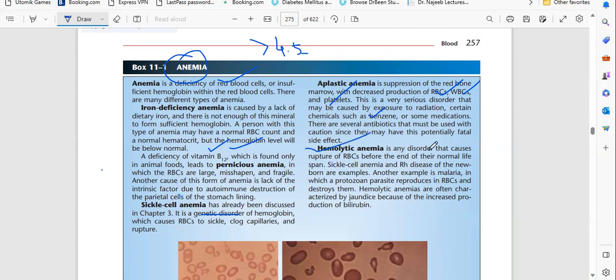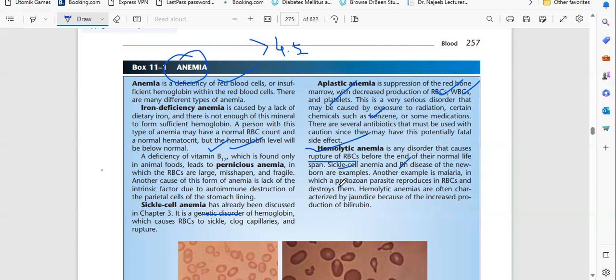Hemolytic anemia. Hemolytic anemia is also a disorder that causes rupture of RBC before the end of their normal lifespan. So basically, the lifespan of RBC is 120 days. Before 120 days, the RBC will die, will rupture. So sickle cell anemia and RH disease are examples.